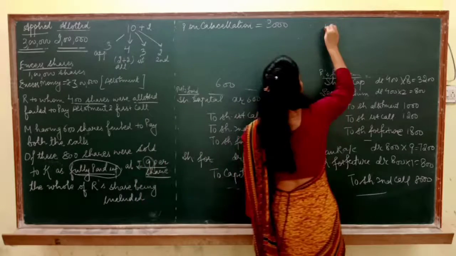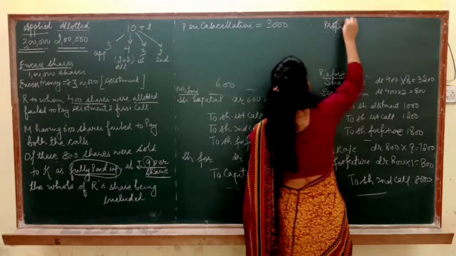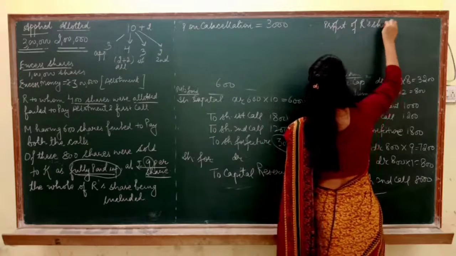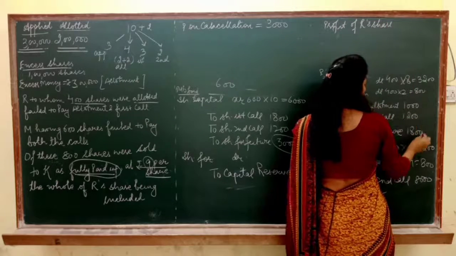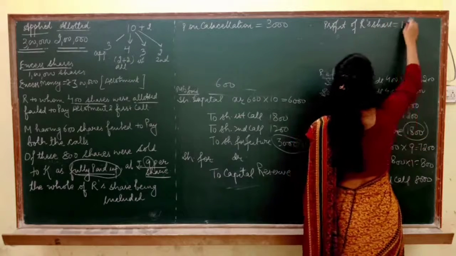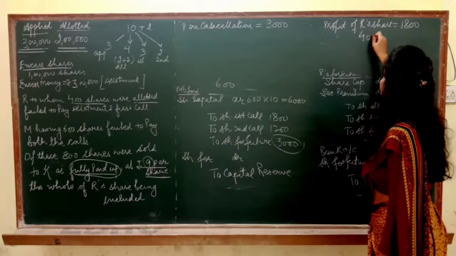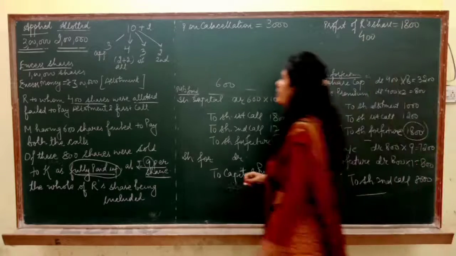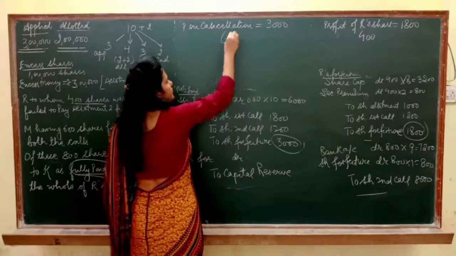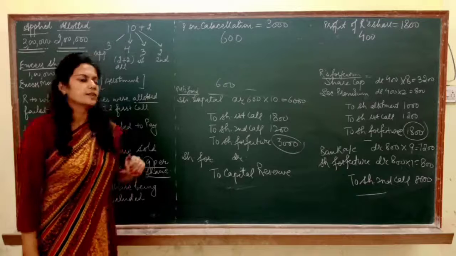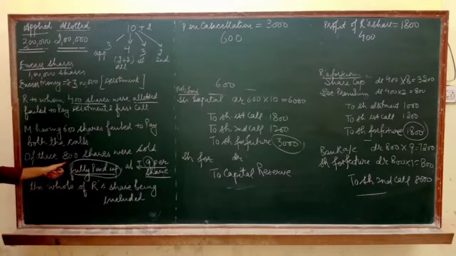Profit on cancellation of R share are 1800. So it means you cancelled 400 shares of R and you have cancelled 600 shares of M. So total 1000 shares you have cancelled, but you have reissued only 800.